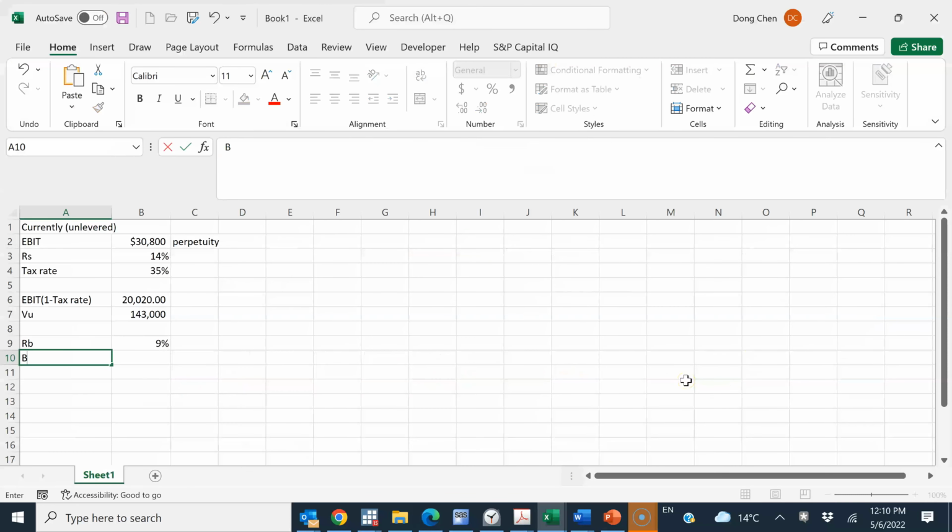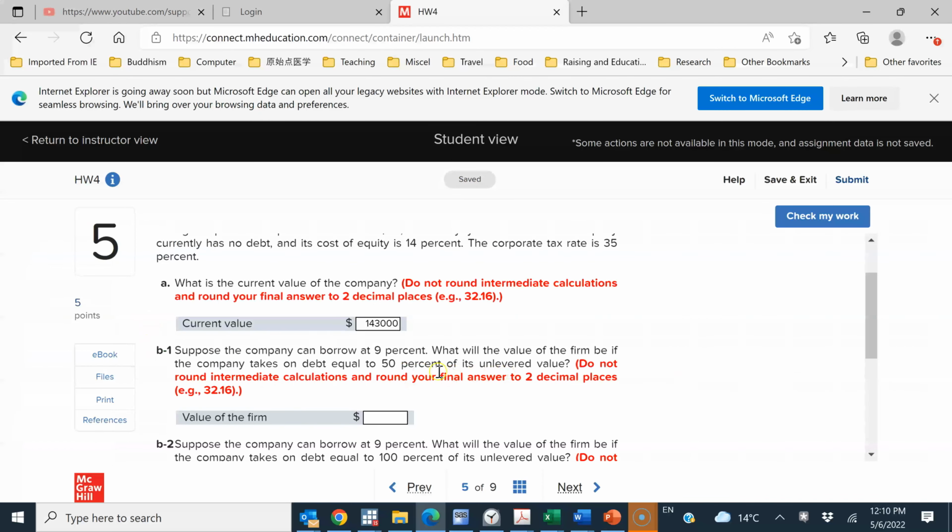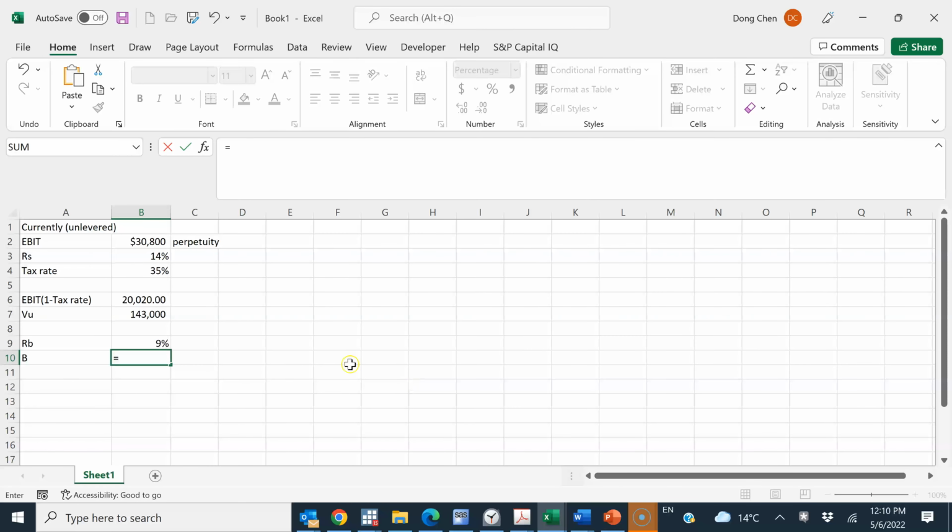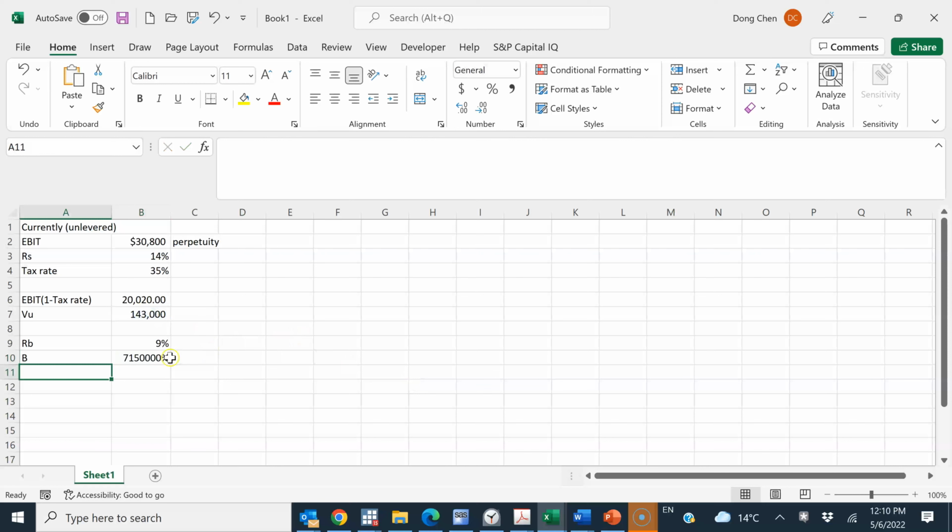So first, from this sentence, we can tell B, the total size of the debt, because we know the unlevered firm value, which is 143,000, and this is 50%. So it's going to be unlevered firm value multiplied by 50%. So this gives me the total size of the debt.